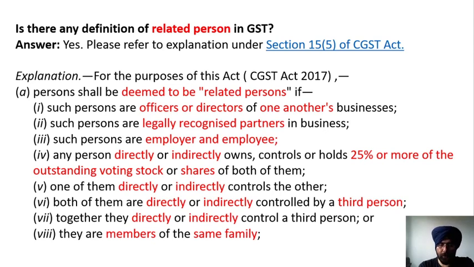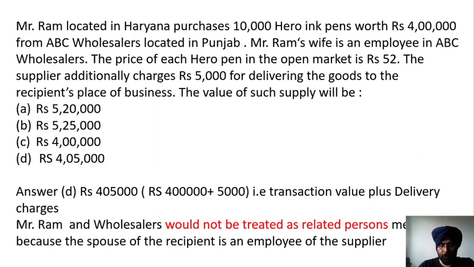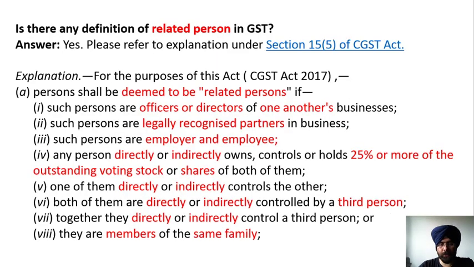Together they directly or indirectly control the third person. Suppose Mr. A and Mr. B control Mr. C, then the transaction between them would be a transaction between related persons. Similarly, when they are members of the same family, then in that case also they are related persons and valuation will apply. What is the same family? It has also been discussed in the GST Act. A definition has been given in the GST Act for the same family: spouse and the dependents, brothers and sisters are also family members.